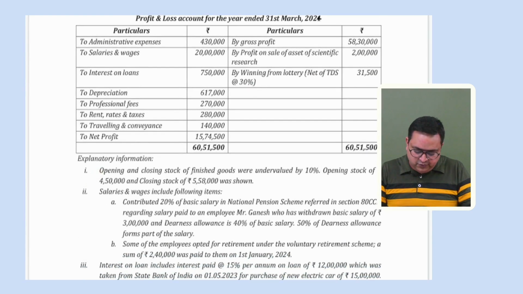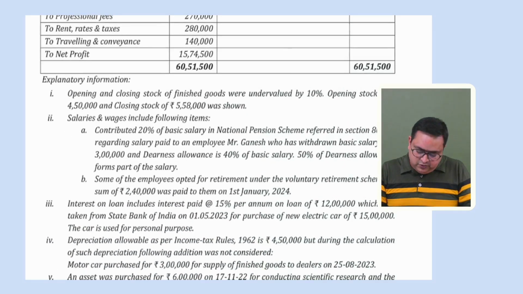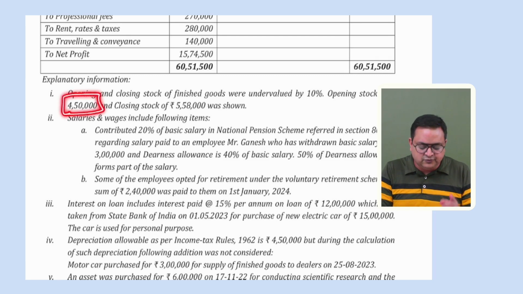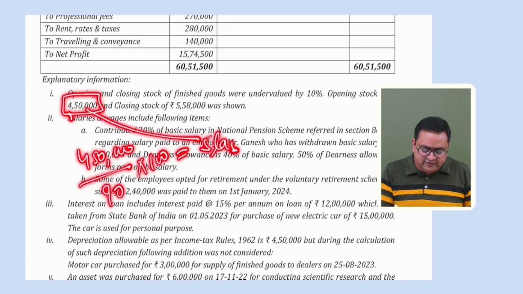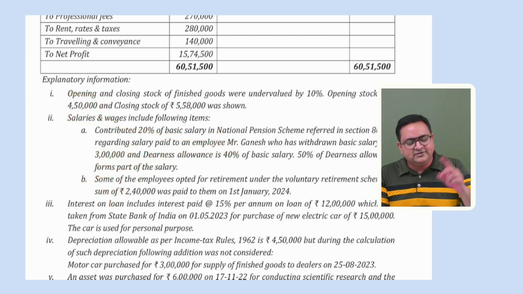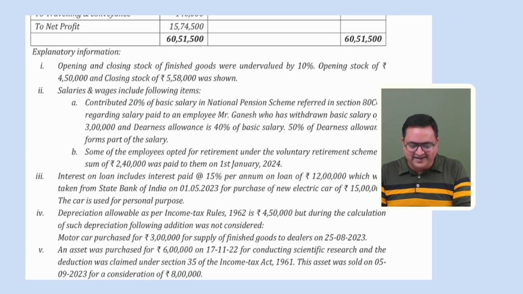Opening and closing stock, you will do. Opening and closing stock is undervalued by 10%, and they have given the opening stock value and the closing stock value also. So how much is it undervalued? This amount is 90%. So what would be the correct value? 4,50,000 divided by 90 into 100. This 5 lakh would have been the correct value. So by 50,000 rupees, this opening stock is undervalued. Similarly, the closing stock is undervalued. You will do it. Okay. Then you can check with my answer, right? But you will do it.